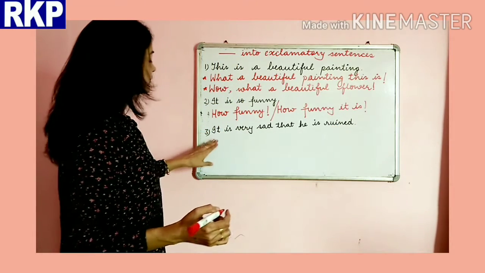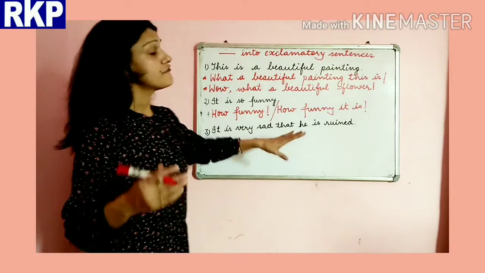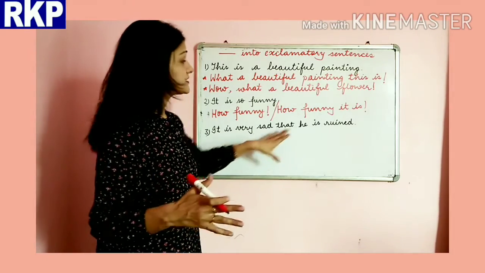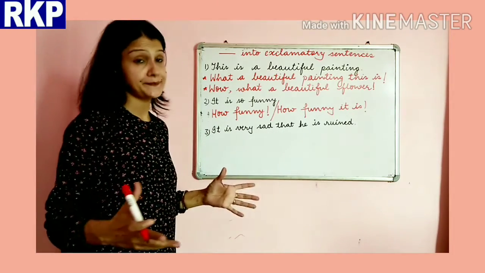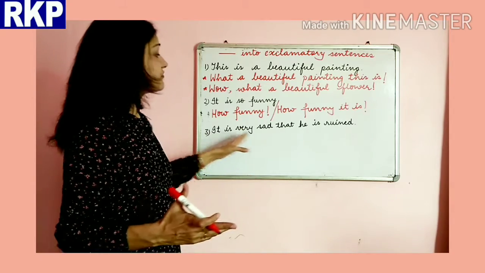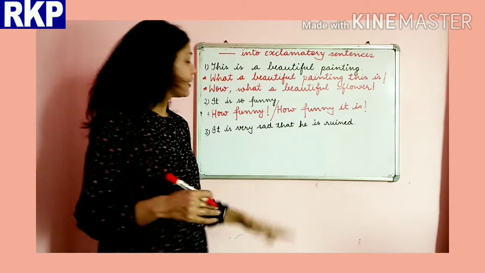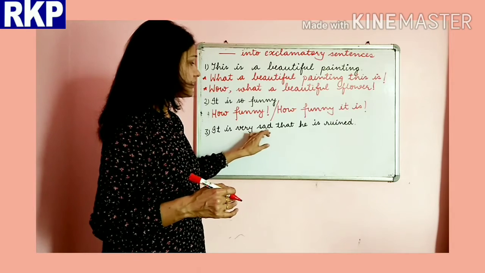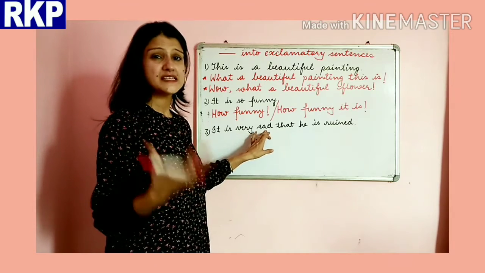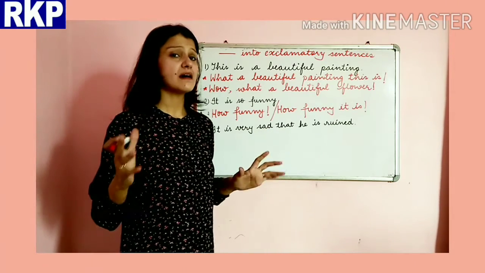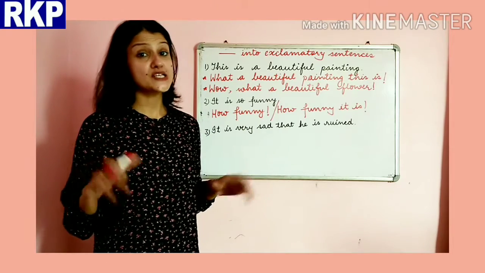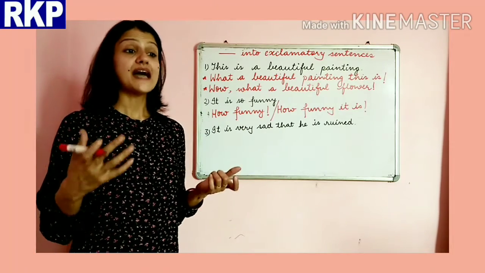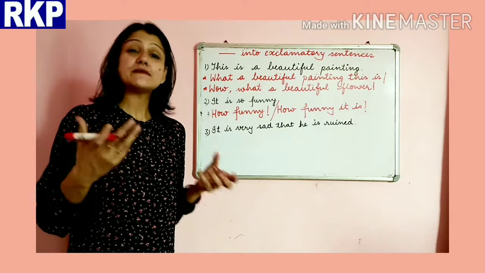Alright. Now the next one is, it is very sad that he is ruined. Now there is the expression of sadness. So let's use the interjection alas. Okay, that is used to express deep sorrow.